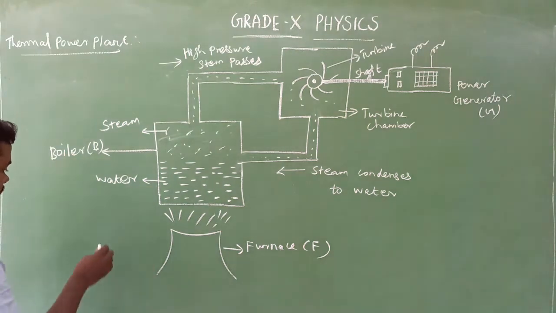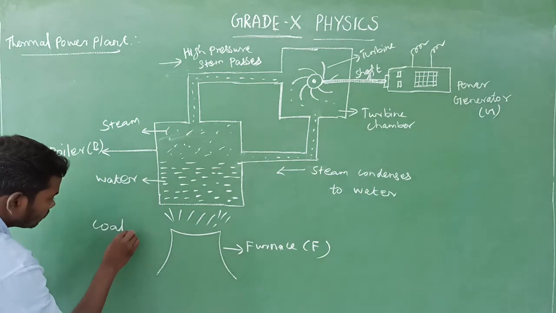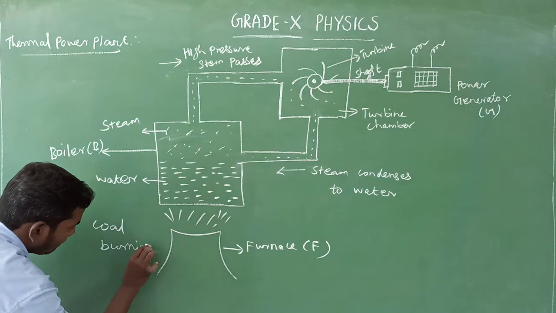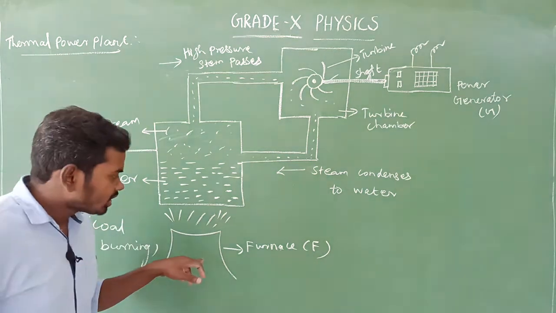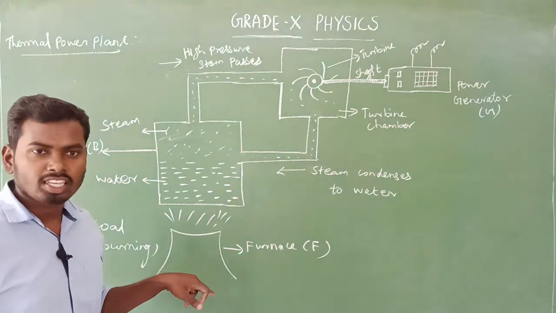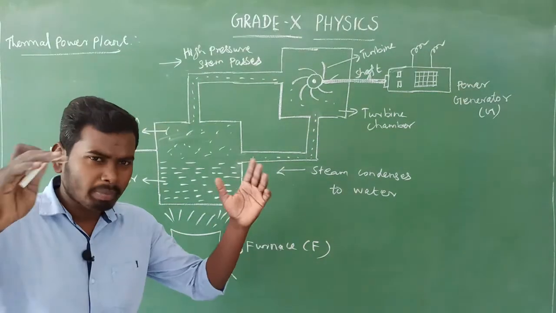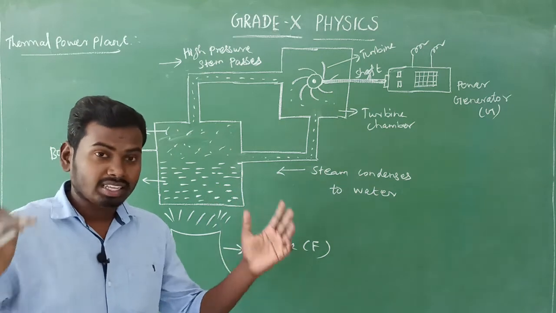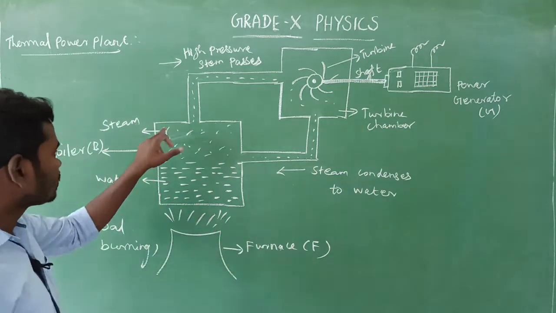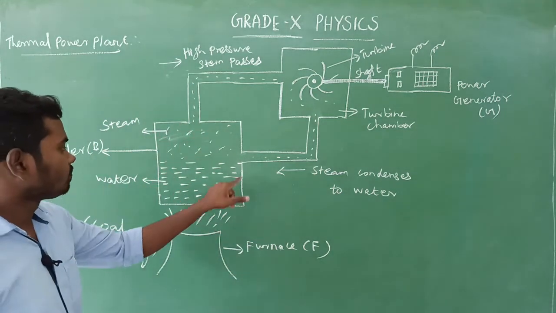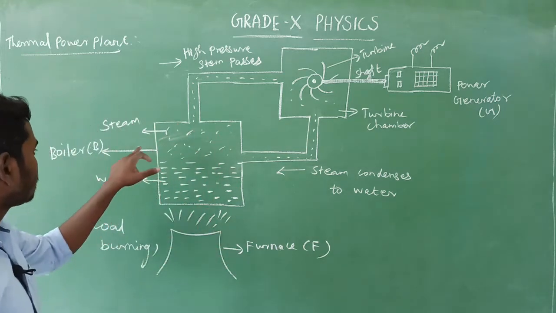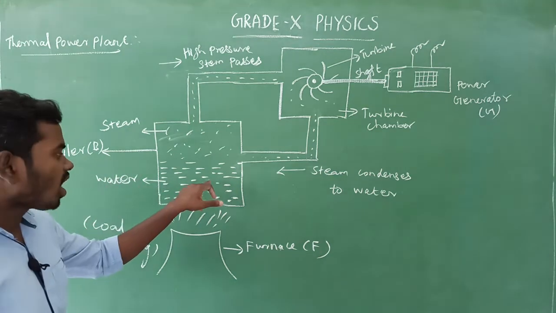Okay, look here. This is coal burning. Coal is burning. So this is the furnace, furnace F is here. Do you know what a furnace is? A furnace is nothing but a very big sized stove. Okay. Yes. This is furnace F. Then there is one boiler. This square sized figure is the boiler. Then water is there.